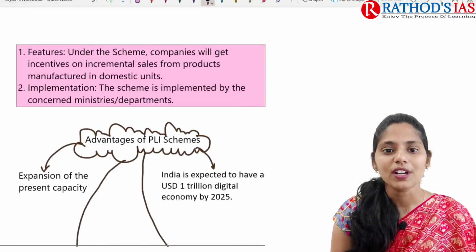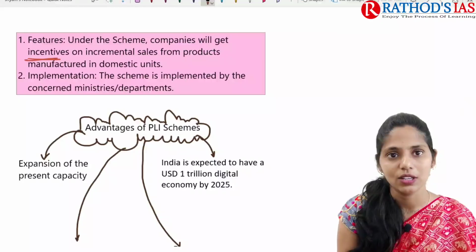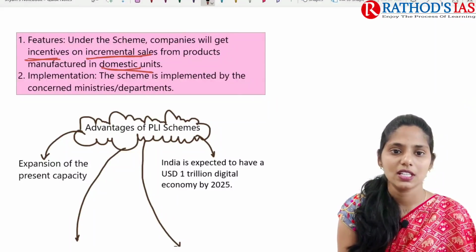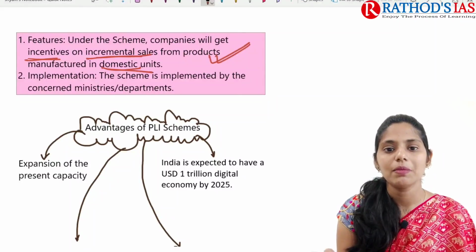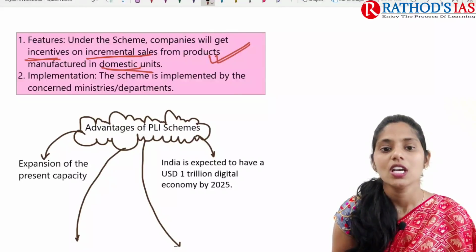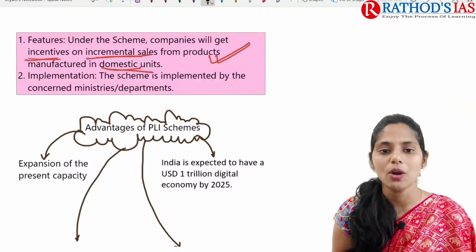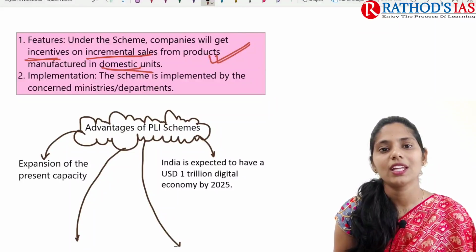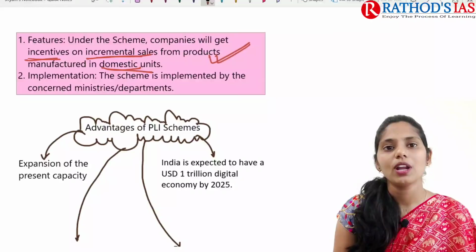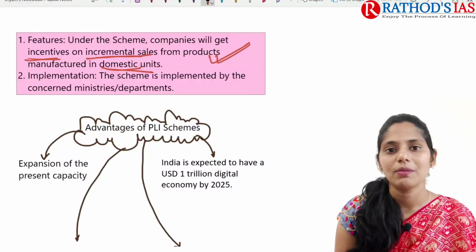Now let us try to see the important features of this scheme. Under this scheme, the companies will get incentives on incremental sales of products which are manufactured in domestic units. For example, any manufacturing unit will get cash incentives from the government, given based on incremental sales of the products which are manufactured. And the scheme is implemented by the concerned ministries or departments. This will be very important for your prelims.